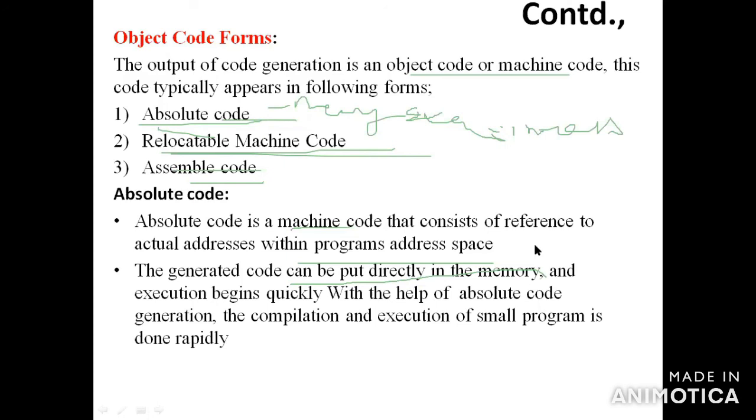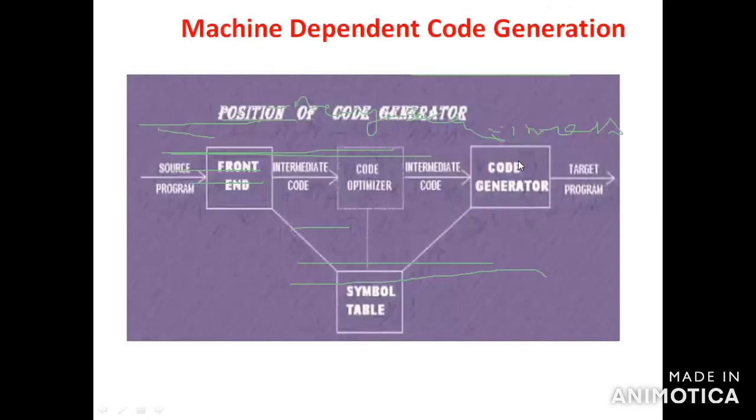But for relocatable code, the given program is divided into a number of subprograms, and you have to compile the subprograms separately. Then assembly code produces assembly language programs. So this is all for the topic of object code forms, these three things.